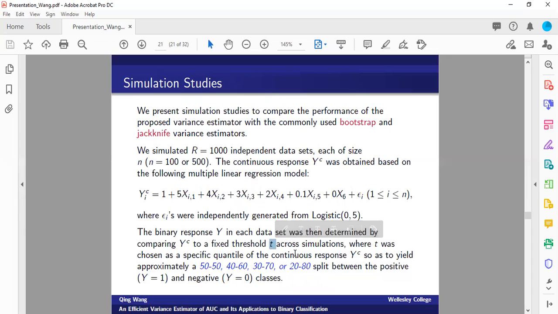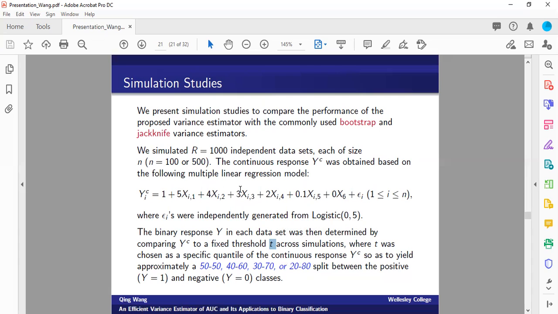And we choose t carefully so that in each simulated data set, we have approximately a 50-50, 40-60, 30-70, or 20-80 split between the positive and negative classes. So here I want to consider different scenarios with different degrees of difficulty for the imbalanced data setting, and whether we have similar conclusions when it comes to the performance comparison.